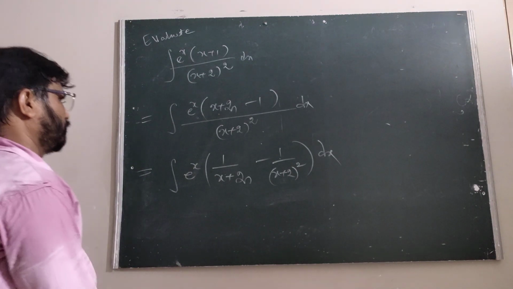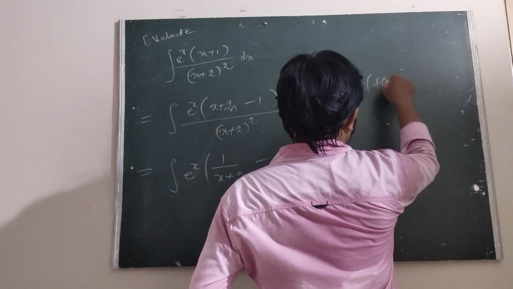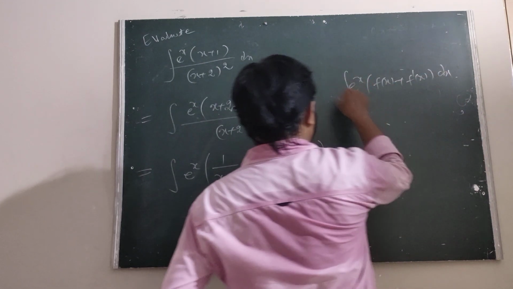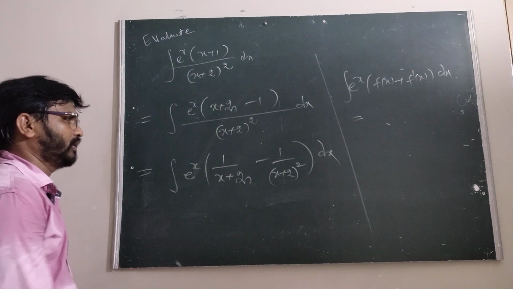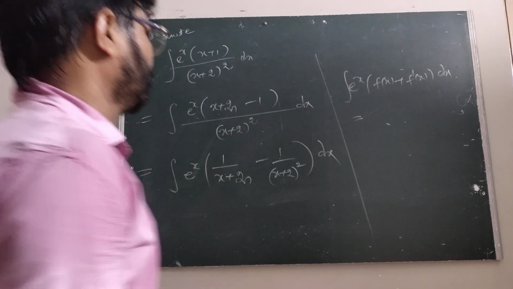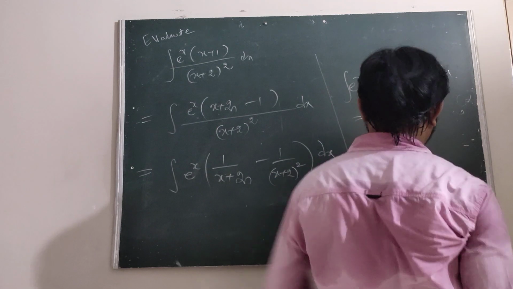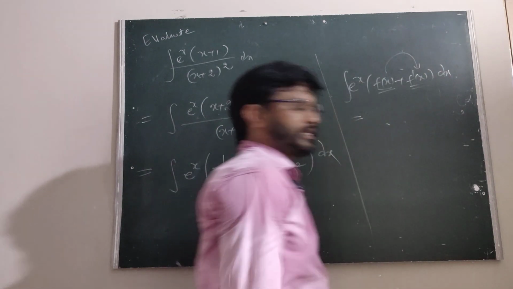How to complete this one? We have to compare with e power x into f of x plus f dash of x into dx. That is e power x into f of x plus f dash of x, where the derivative of f of x is f dash of x.